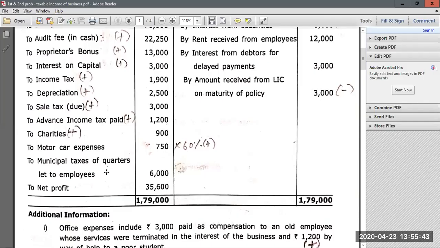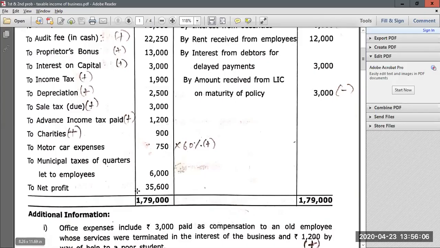Then again, municipal taxes of quarters let to employees. Now, if they had only given municipal taxes of quarters and had not mentioned the word employees, then it would have become inadmissible. But since they are paying municipal taxes on quarters which are given to employees, it will come under employee welfare expenses, so it becomes admissible. So there is no need to add back this 6,000.